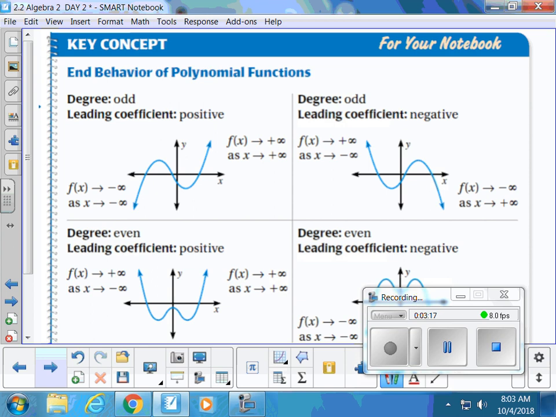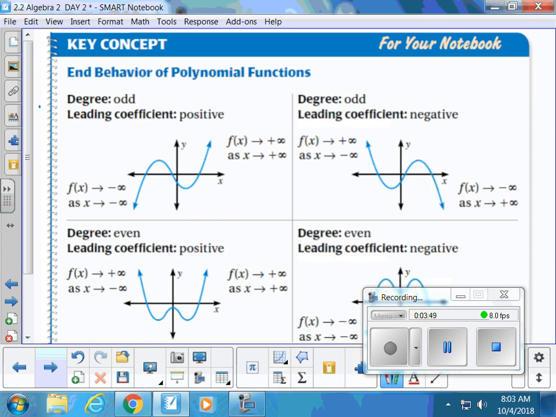Here's how snakes work. As x approaches infinity, their y values would go up to the sky. So as x approaches infinity, y would approach infinity. So maybe draw a snake on your paper. As x approaches negative infinity, so as x goes to the left, these graphs head down towards the ground. So as x approaches negative infinity, y approaches negative infinity. This is another word for y.